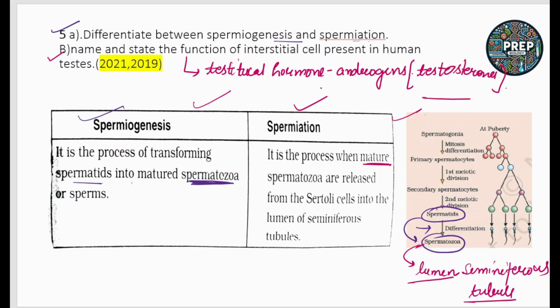So as you all can see here, each and every hormone, their function, and their source of secretion is important. So make sure from this chapter you all should know about the hormones, their source of secretion, and their function.